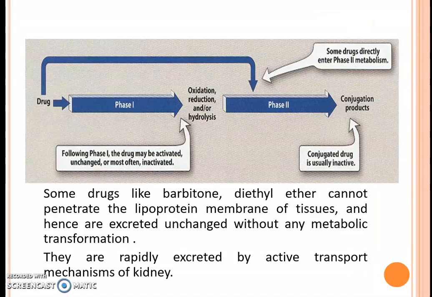This is the overall summary for metabolism. Drug first undergoes phase 1 metabolism, that is oxidation, reduction or hydrolysis. Then it undergoes phase 2 metabolism, that is various conjugation products are formed. Now it may happen that sometimes the drug directly undergoes phase 2 metabolism. It does not undergo phase 1 metabolism. It will depend on the chemical nature of the drug. Following phase 1, the drug may be activated, unchanged or most often inactivated. And after phase 2, the conjugation product which is formed is usually inactive.